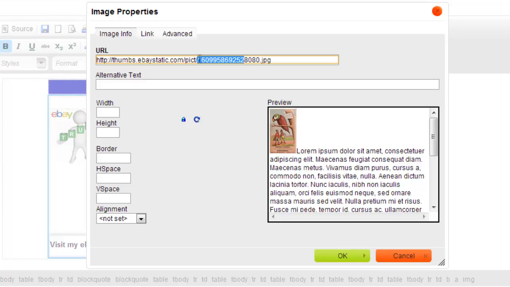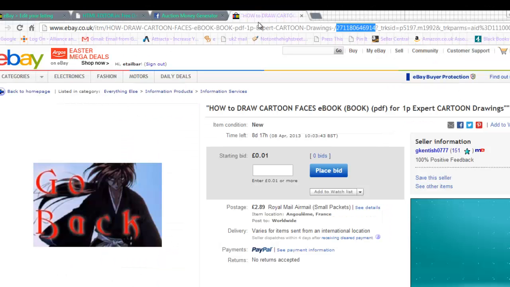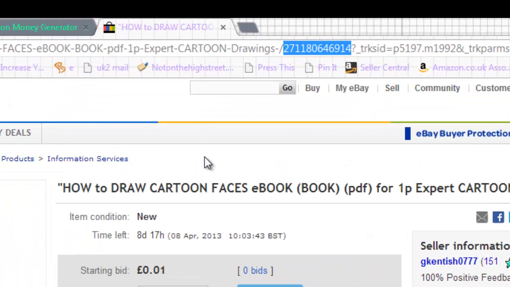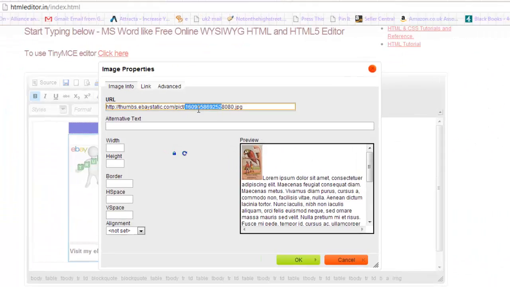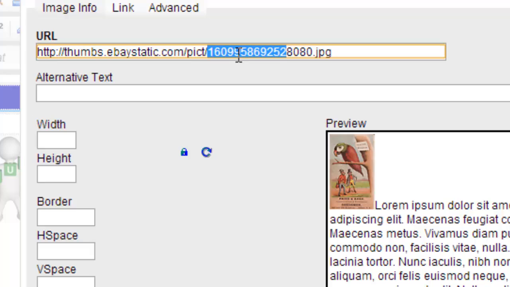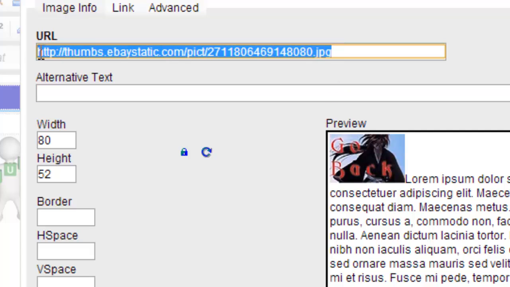And if I just grab another item, I'll just zip into eBay and grab one, you'll see what happens when I put this number, which is highlighted in blue, which represents this particular product, cartoon faces. I'll go Control C, store it in computer memory. I'll jump back to the editor, and then I'll replace the number that I've highlighted in blue with the number that I've just saved by going Control V. If I press enter, you'll see now what happens to the image. There you go, it's changed because it's located that image from this URL address.